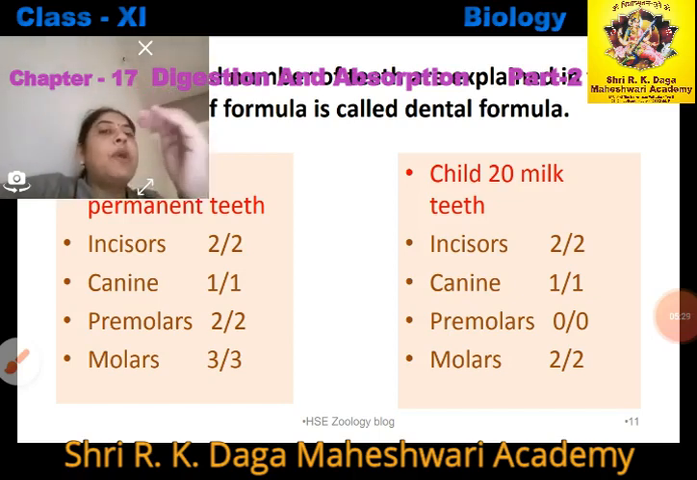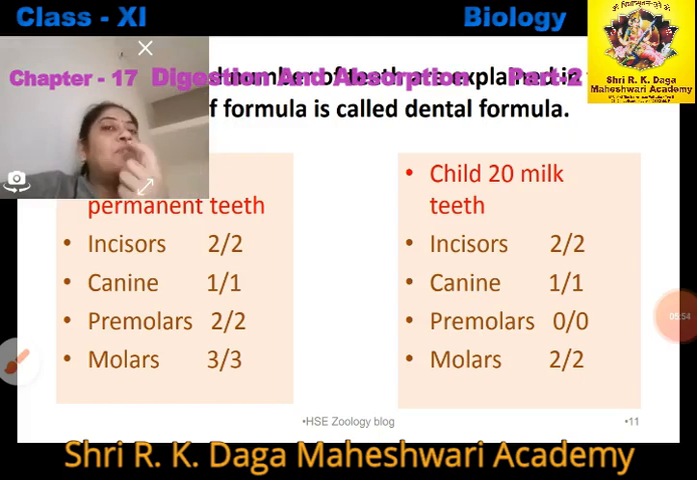So 2 1 2 3 upon 2 1 2 3, it means I have completed my half portion of jaws, right? Into 2 into 2. So the total number of teeth will be 32. You can easily calculate by this formula. So this formula you have to learn, that is 2 1 2 3 upon 2 1 2 3.